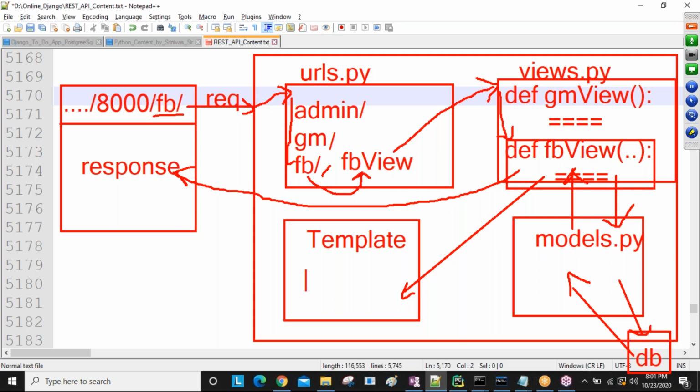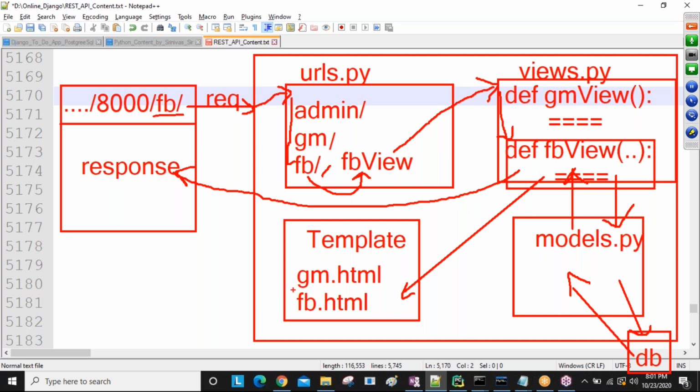Okay, so in this templates folder, generally we create files like gm.html, gmail.html, and fb.html, nothing but Facebook related HTML. Okay, so the view interacts with templates to manage the presentation of our application. The view interacts with models to manage the database logic. The view interacts with the templates folder to manage the presentation logic.